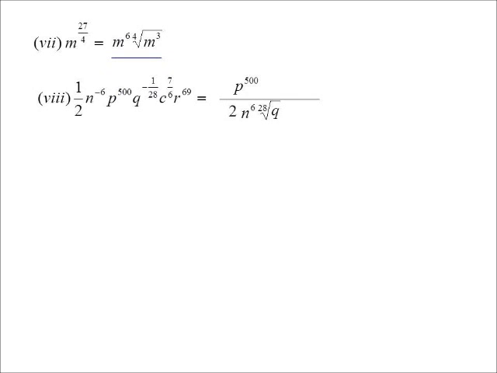c to the 7, oh, it's positive, it's on the top. 7 on 6, oh, that's an improper fraction. 7 on 6 is 1 and 1/6, so that would be c to the power of 1 times c to the power of 1/6, which is the 6th root of c. So we have c times the 6th root of c, and we just top it off with r to the power of 69. There we go. All sorted out nicely. Okay?